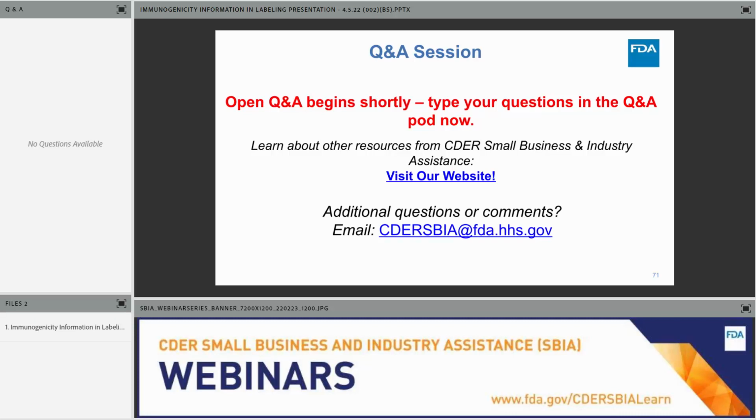One would include the immunogenicity clarification statement, the ADA data, and then an assessment of ADA effects on PK, PD, safety, and/or effectiveness.